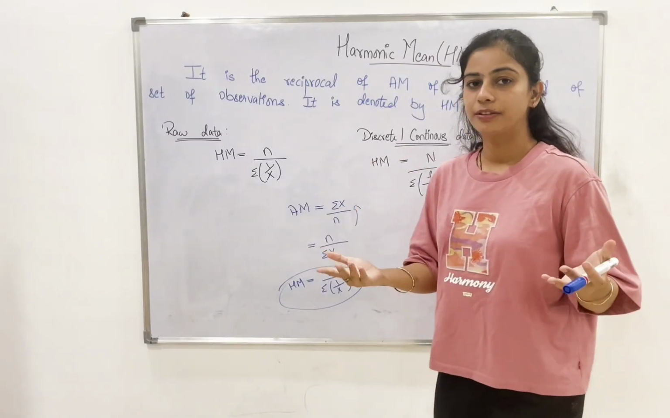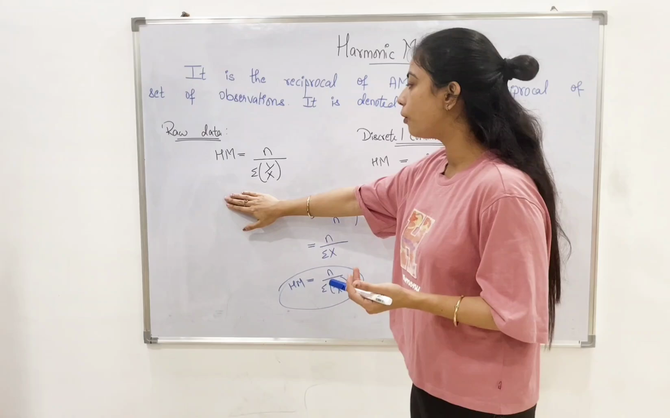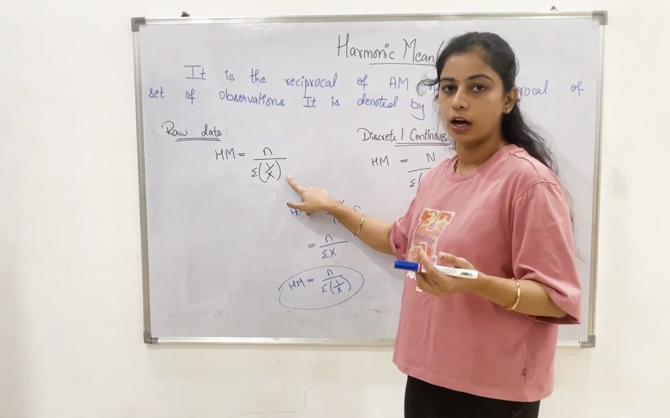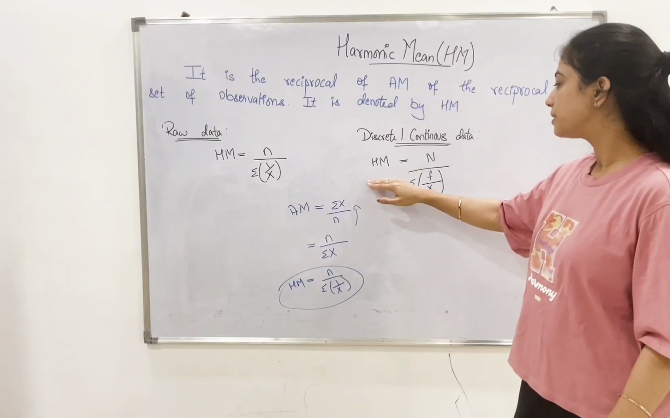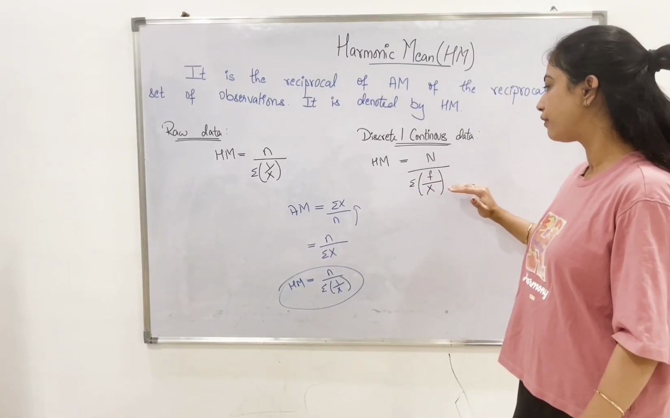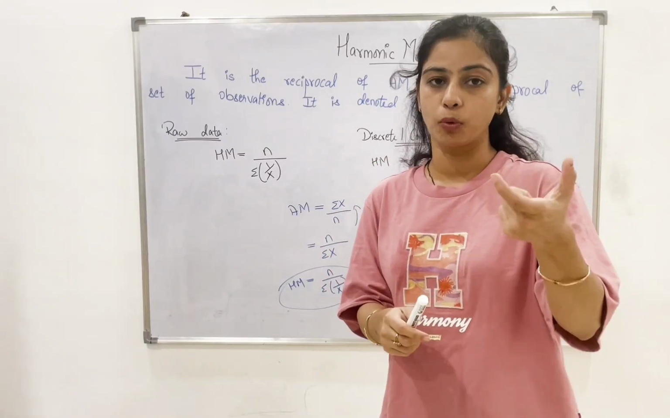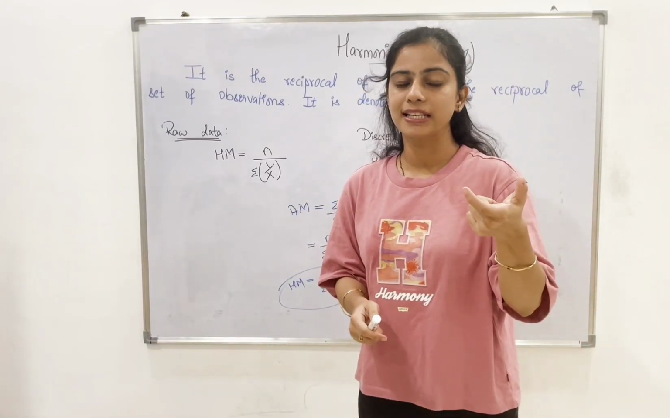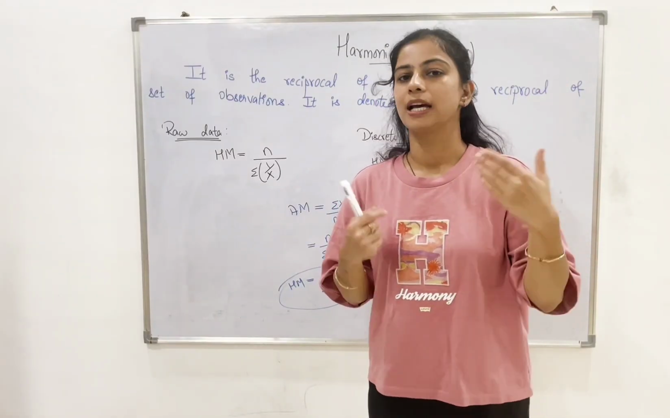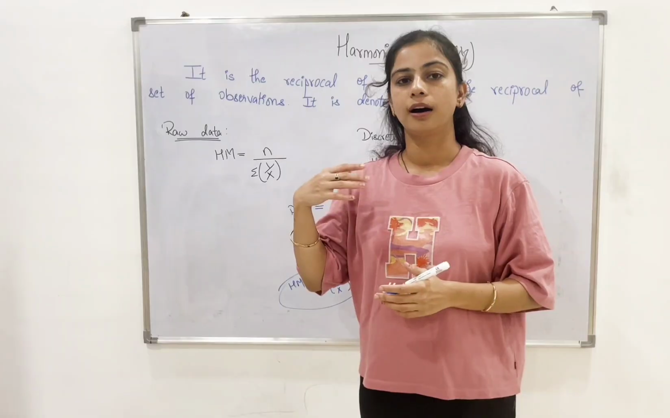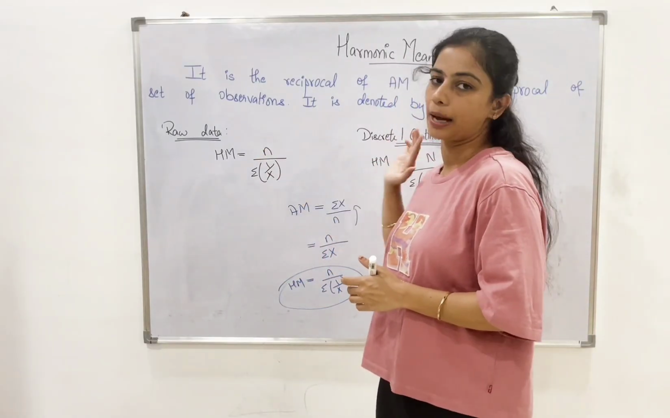Again, we have it for raw data, discrete data and continuous data. For raw data, the formula is n upon summation 1 upon x. And for discrete and continuous, it's again the same: HM is equal to capital N by summation f upon x. I hope you remember what we mean by small n and capital N. Small n is the number of observations. Capital N is the sum of the frequencies. We will look at the questions again so that you can understand small n and capital N.